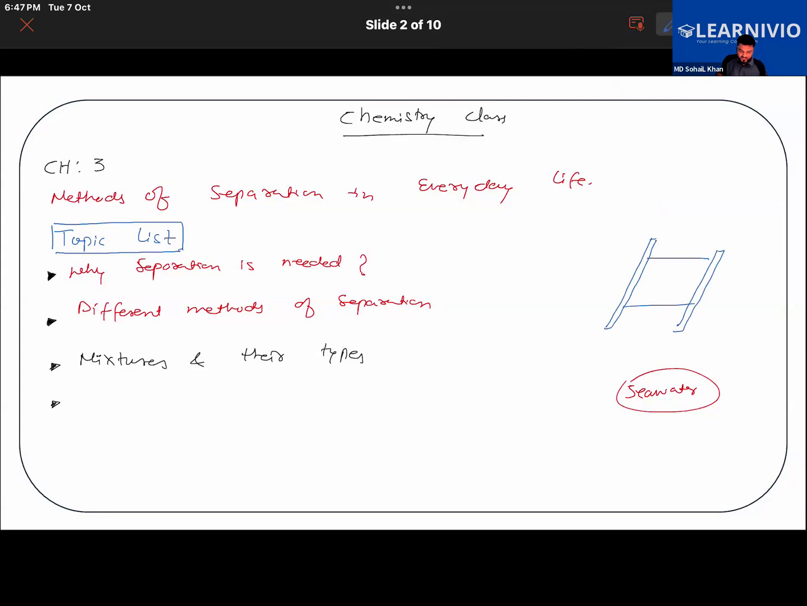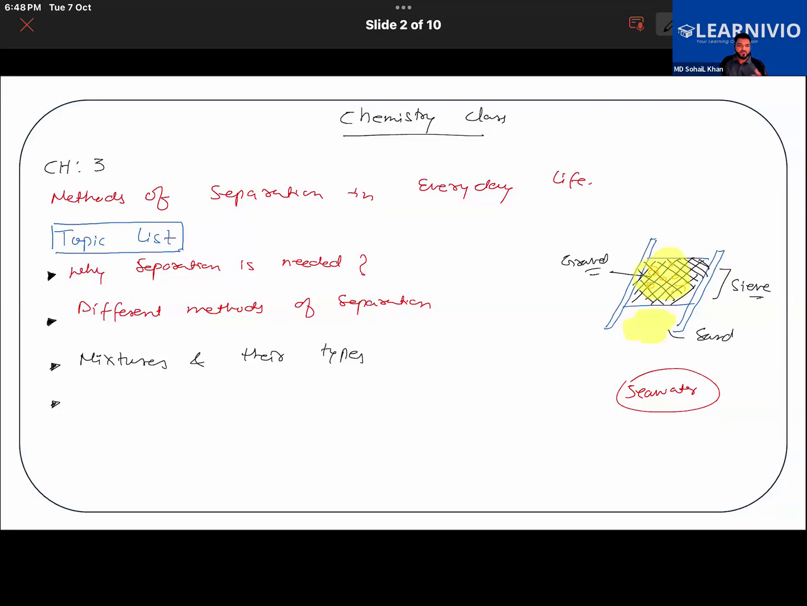Suppose this is a sieve. You have seen that, right? There will be sand in it, but there will be gravels also in it. So they will separate it. The sand will settle down, go down from the sieve. That is called sieving. While the gravels will be left here, as gravel is bigger in size in comparison to the sand. So we will be learning this, right?